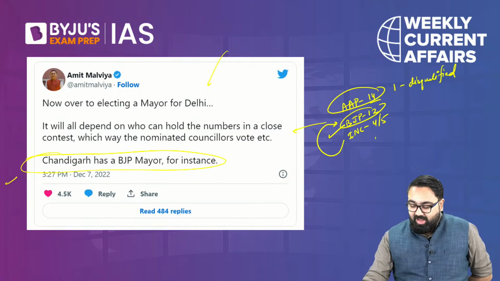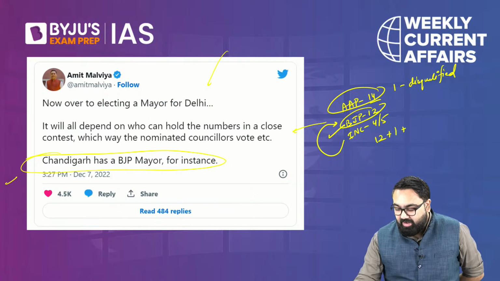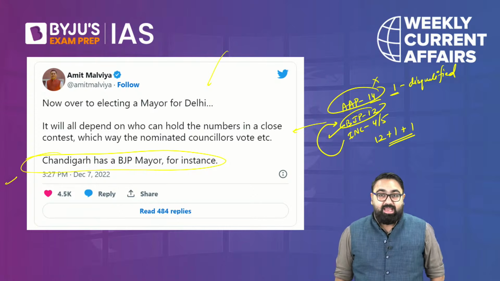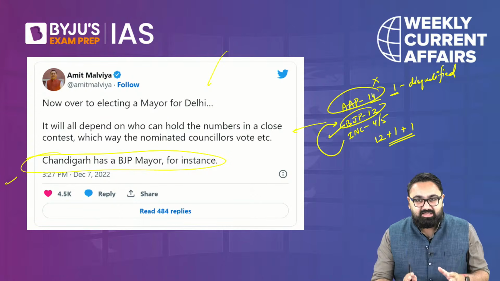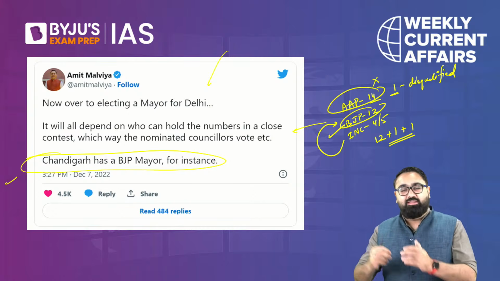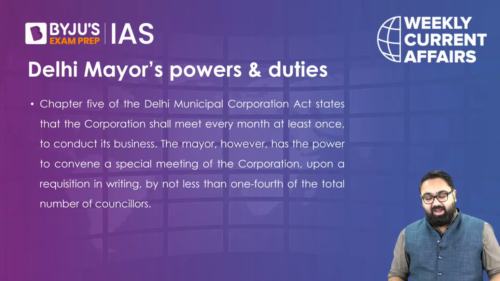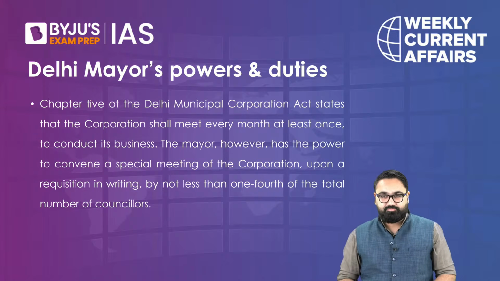So BJP got 12 plus 1 from Congress, and apart from that we also had 1 from other parties that came in, and for Aam Aadmi Party 1 vote got disqualified. So again, it is not necessarily a certainty that the mayor will be from the largest party, as you have seen in Chandigarh. So the same might happen here in Delhi as well.